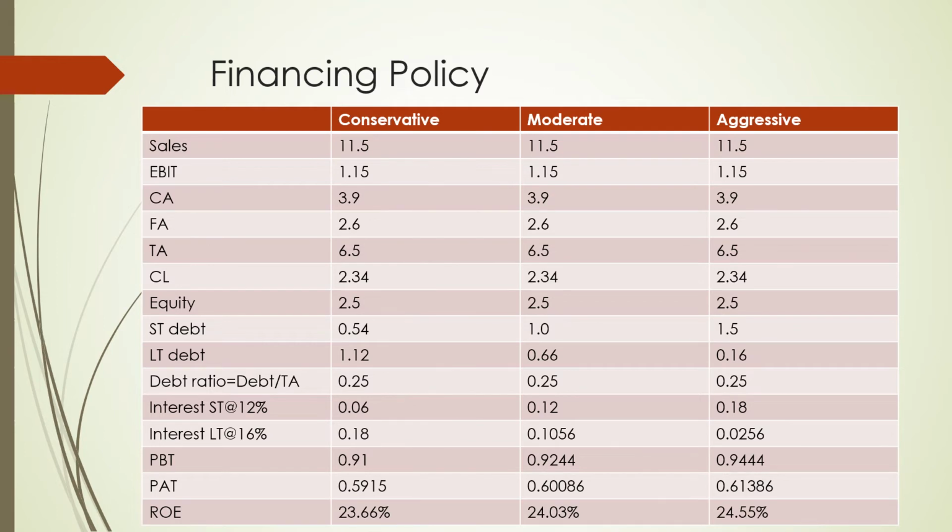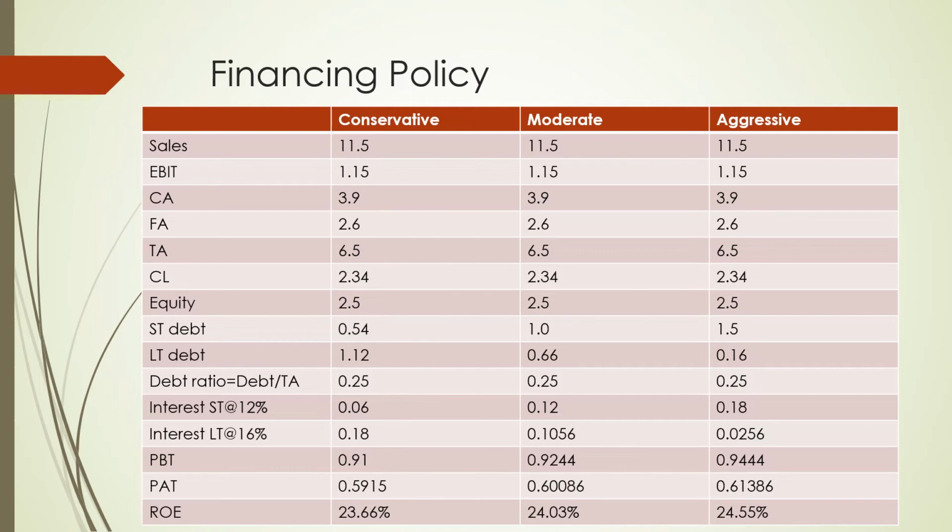Okay, let's see. The interest for the short-term debt: 0.54 multiplied by 12% comes out to be 0.06 billion. Here, 1 multiplied by 12% comes out to be 0.12 billion. Then here, 1.5 multiplied by 12% comes out to be 0.18 billion. Similarly, I can calculate the interest on the long-term debt also. We know it is 1.12 multiplied by 16%, which comes out to be 0.18 billion.